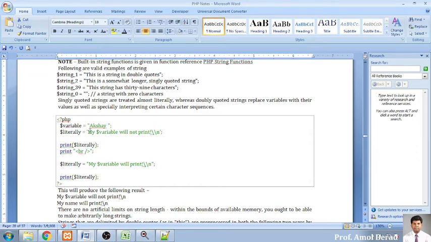Okay. You can use double quotes also, or you can use single quotes also. No issue about that. The choice will be yours. This is the flexibility provided by PHP, that you can use double quotes and single quotes also.